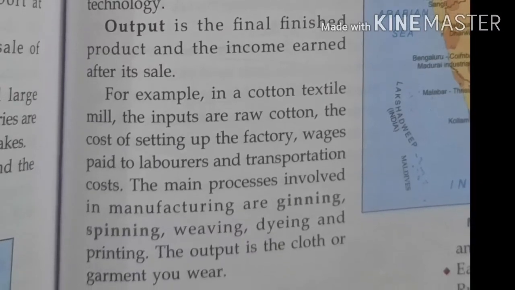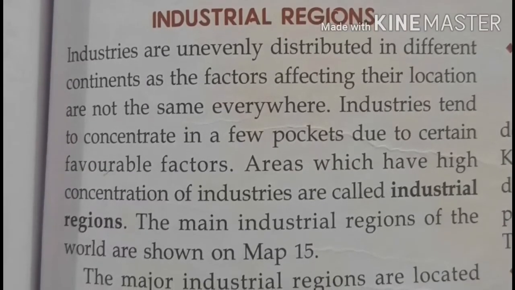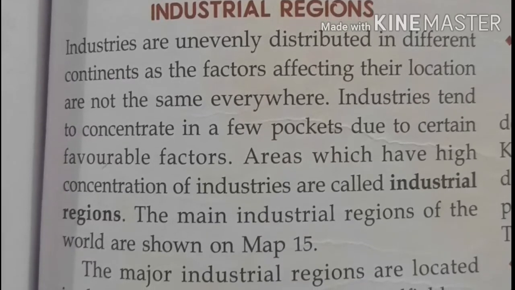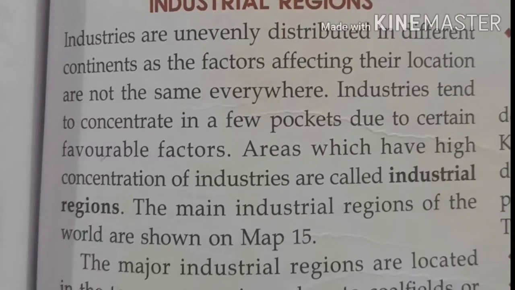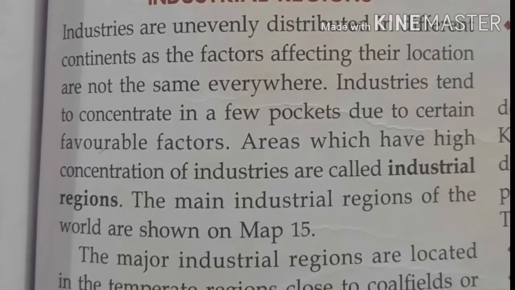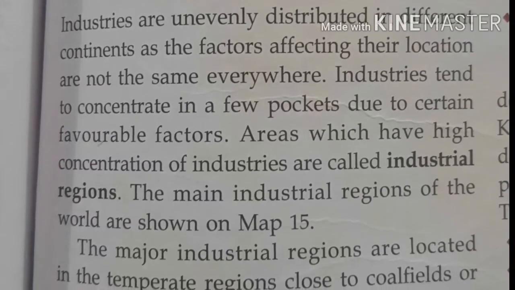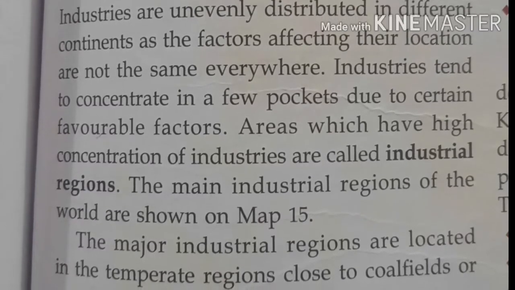Next topic, industrial regions. Industries are unevenly distributed throughout the continents, and the factors affecting their location are not the same everywhere. Industries are in every continent, and their factors are also not similar everywhere. Somewhere there will be more water, somewhere not.